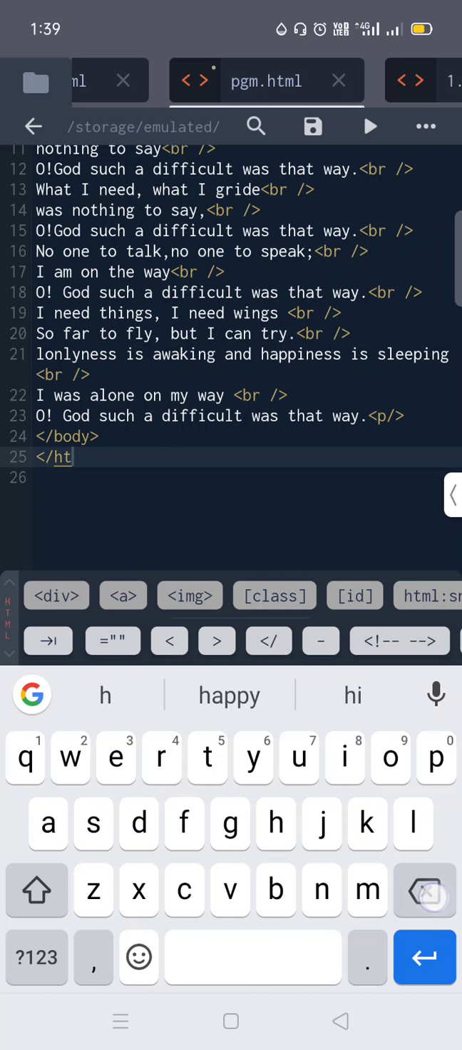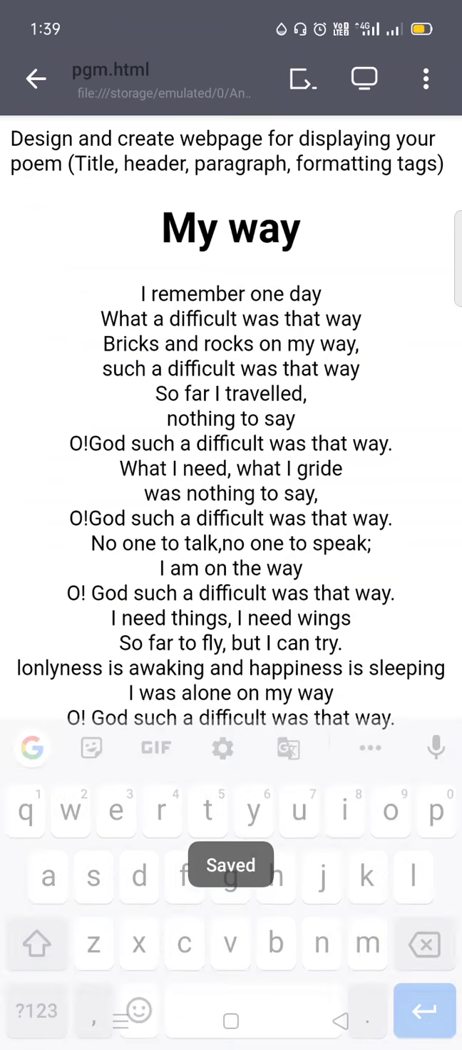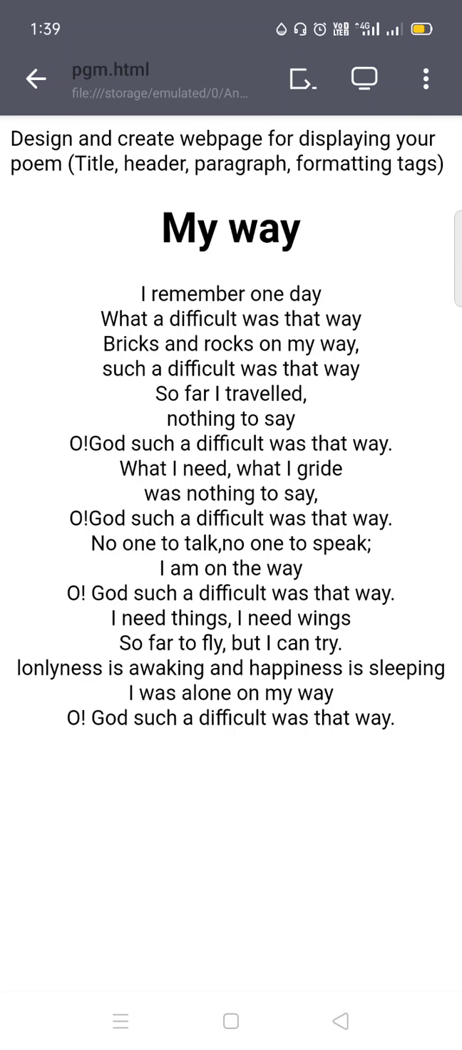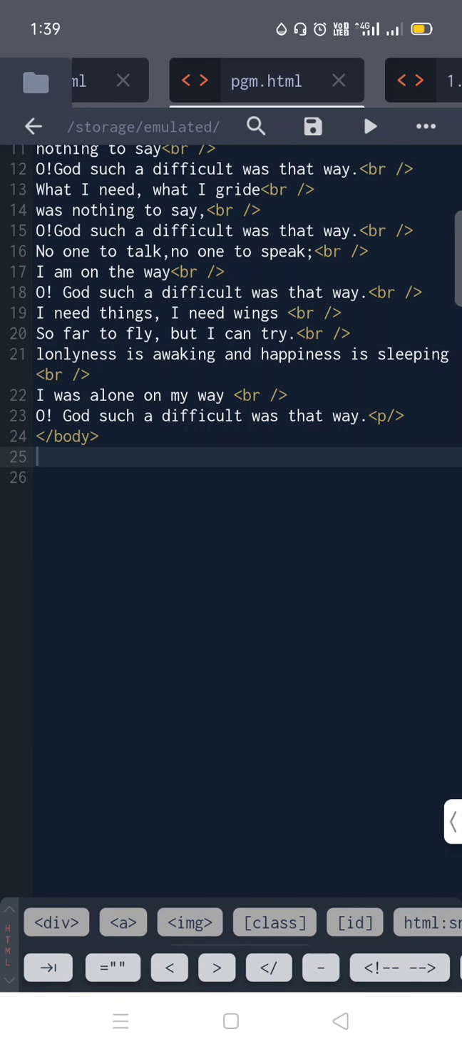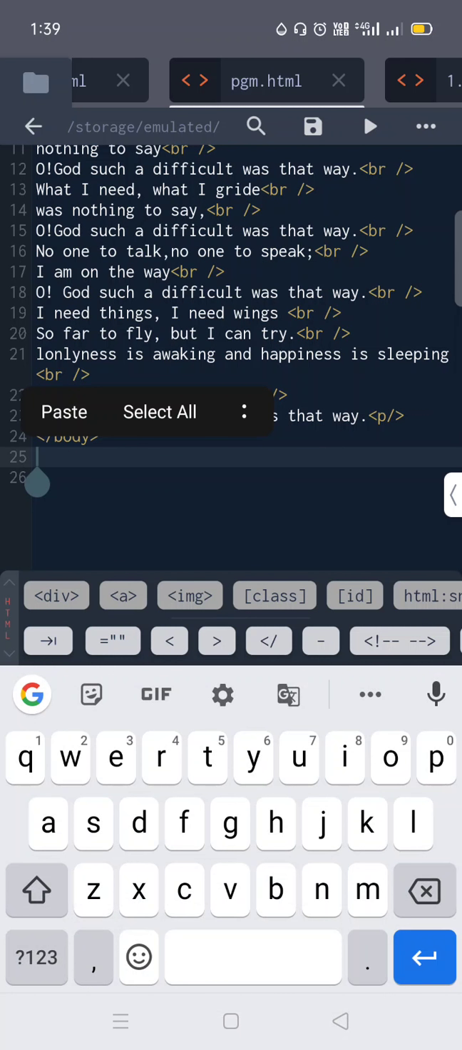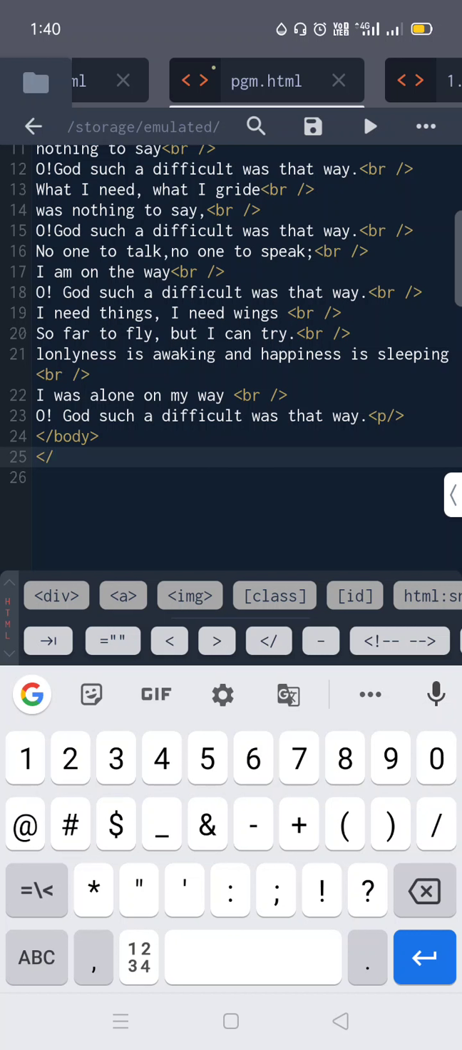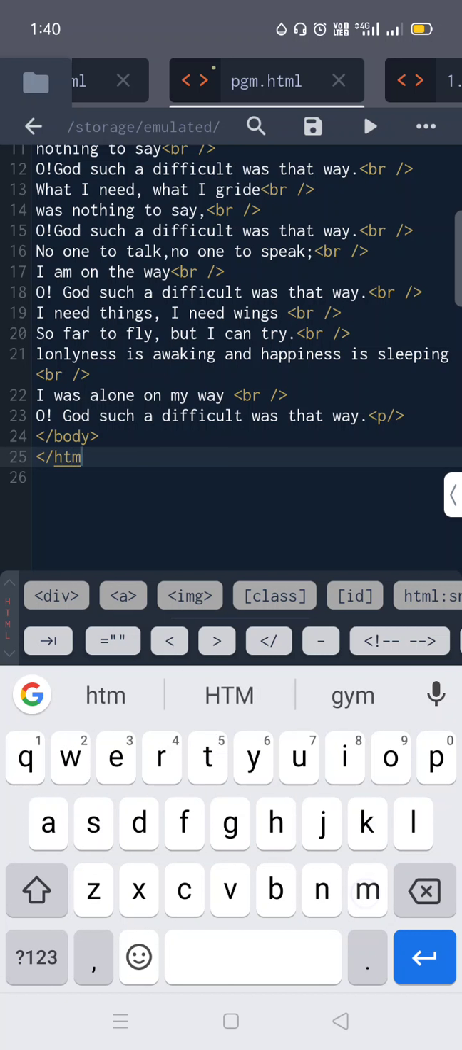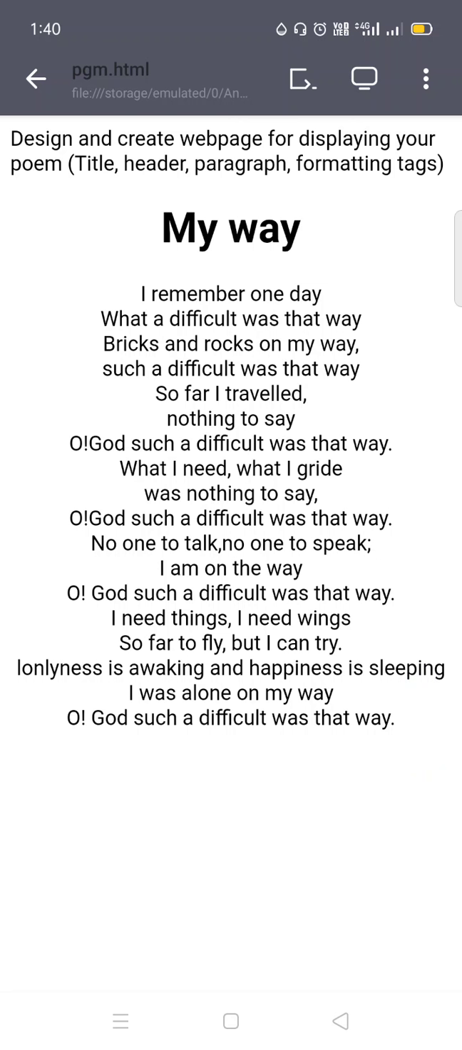See, I will show you here. Save and run. See, there will be a problem. Okay, so you have to close this HTML tag here. Save it and run. Okay, understood now, all of you?